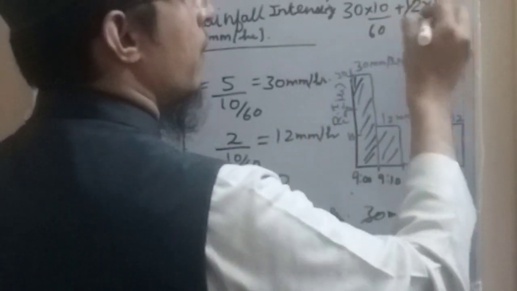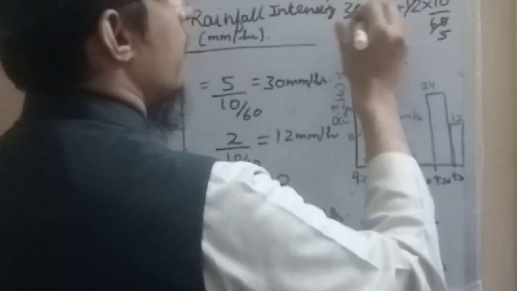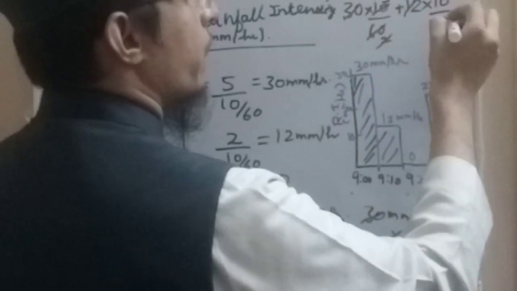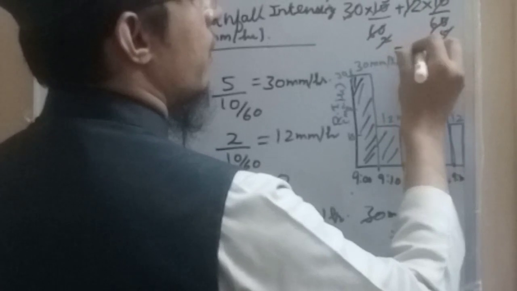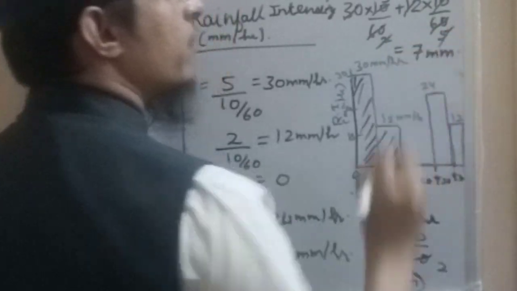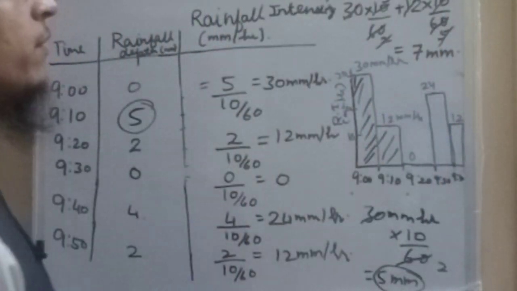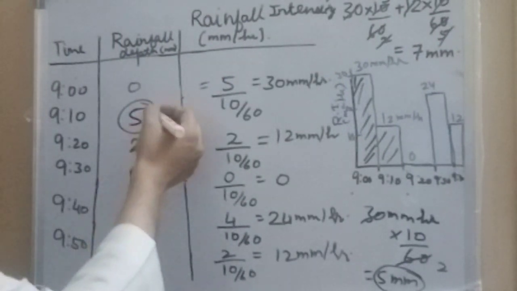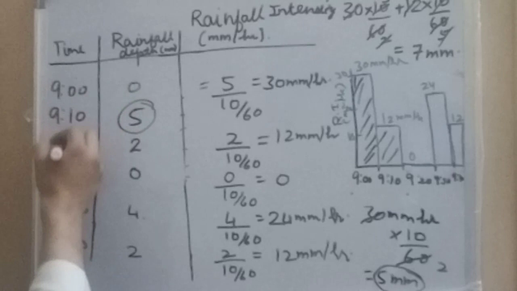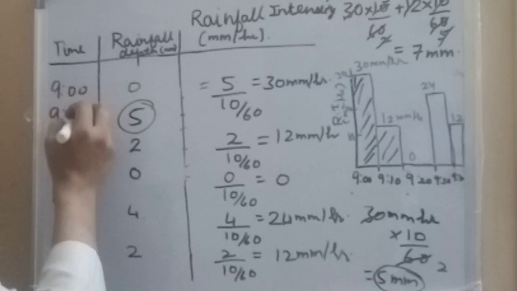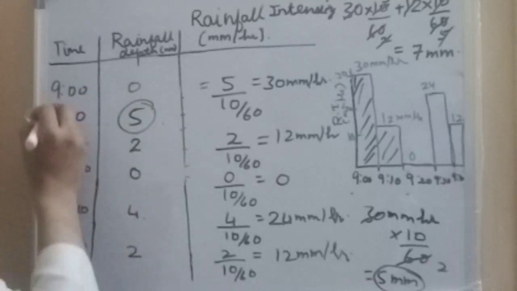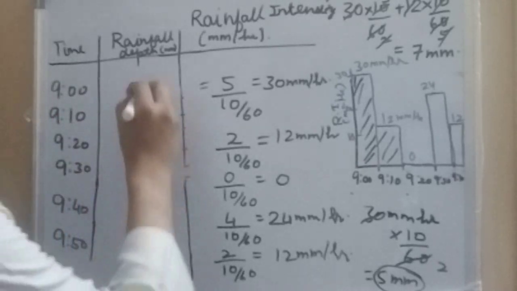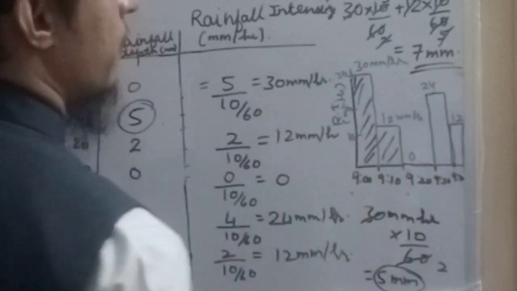So it will give us 5 and 2. So the total rainfall depth will come as 7 mm, 5 plus 2. Here we can see the total rainfall depth between 9 to 9:20: from 9 to 9:10 it is 5 mm and 9:10 to 9:20 it is 2 mm, so it gives us a total of 7 mm.